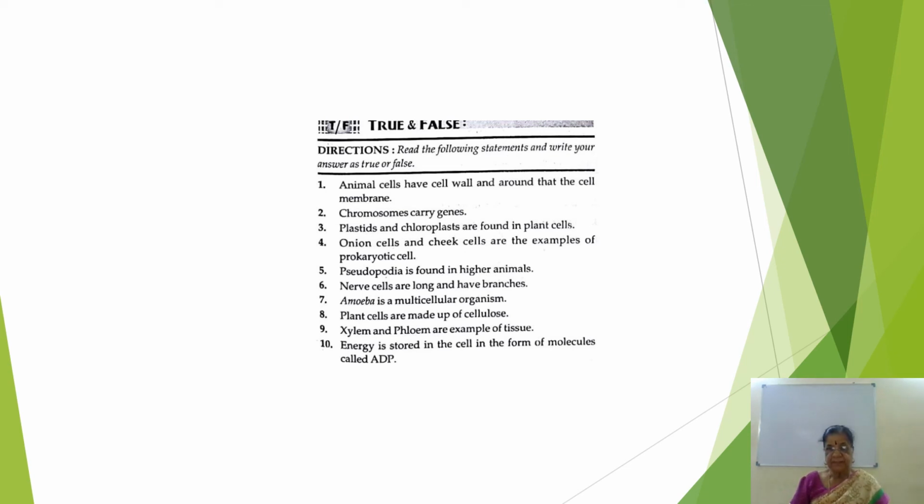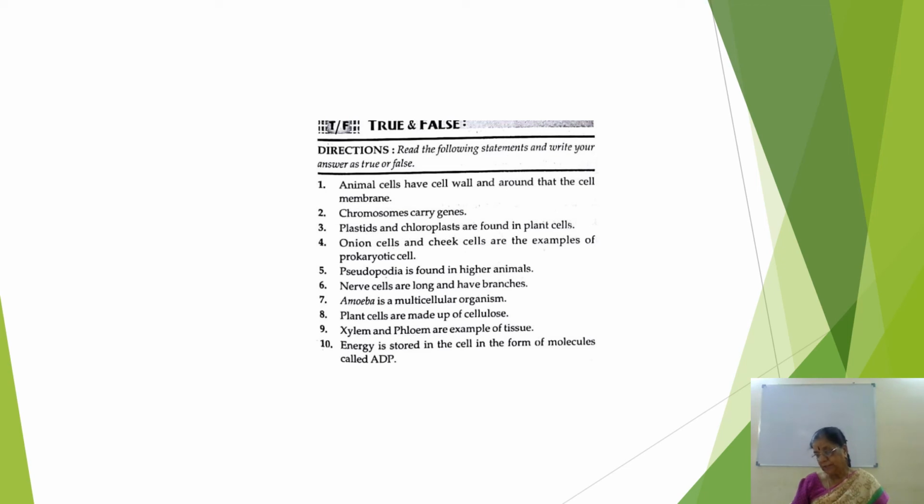I will ask in this way also. Then true or false: animal cells have cell wall around the cell membrane. False. Chromosomes carry genes. False. Plastids and chloroplasts are found in plant cells. True. Onion cells and cheek cells are examples. False. Pseudopodia is found in higher animals. False, because pseudopodia is found in amoeba, the lowermost organism.